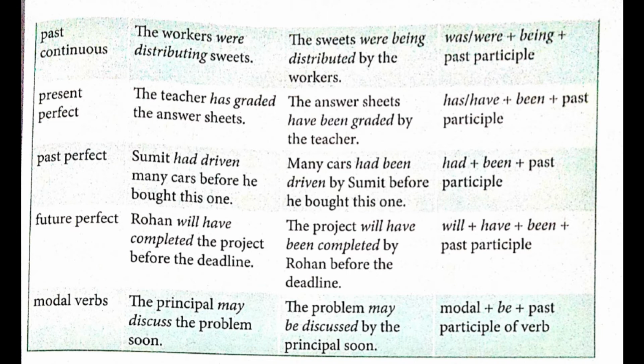Now the next one is future perfect. If the sentence is in future perfect, for example, Rohan will have completed the project before the deadline. So here please underline will have completed. Now the answer will be the project will have been completed by Rohan before the deadline. So will have completed will turn into will have been completed. Why? Because it is a perfect tense. So been you will be using. So the form of the passive verb is will plus have plus been plus past participle.